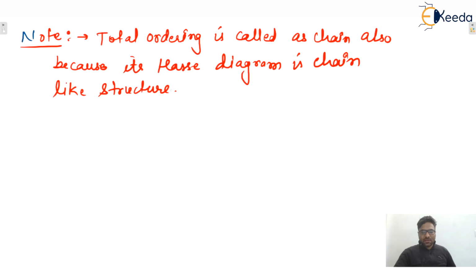Because its Hasse diagram is a chain-like structure, isn't it? Okay, so write down the next example.